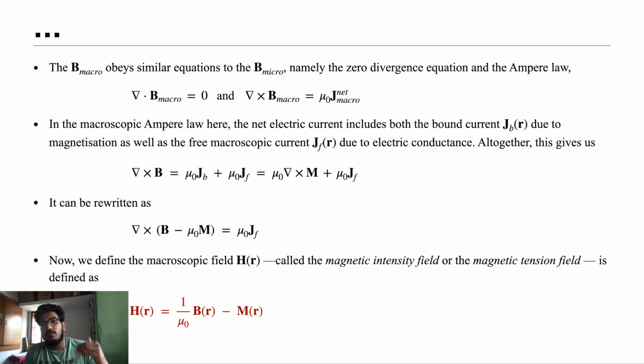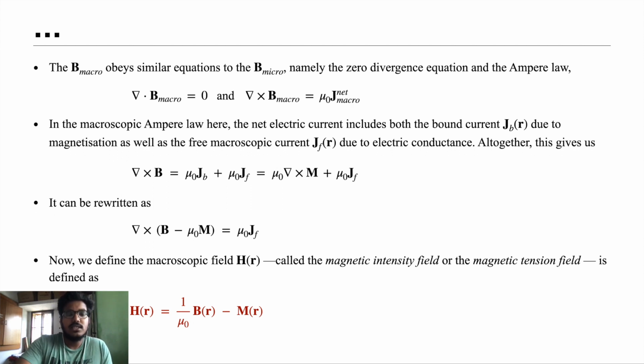And as I said, we are going to name two different fields for ease. The B minus mu naught M, we are going to introduce that specific part as capital H, which is called the magnetic intensity field or magnetic tension field.